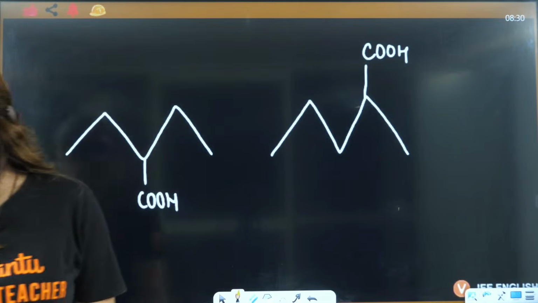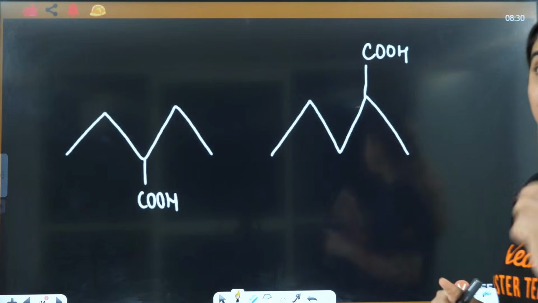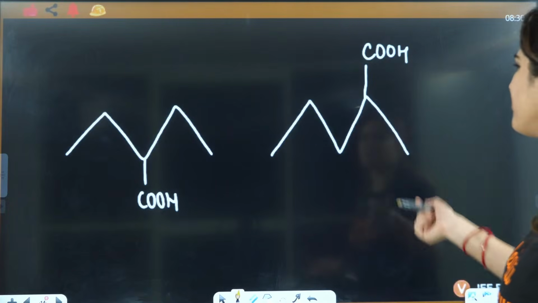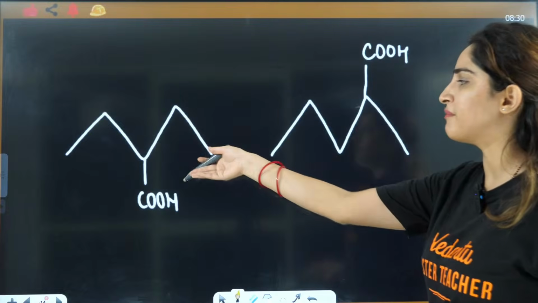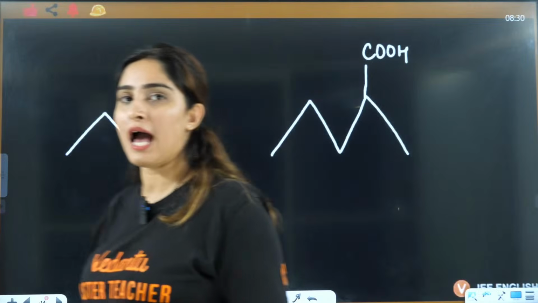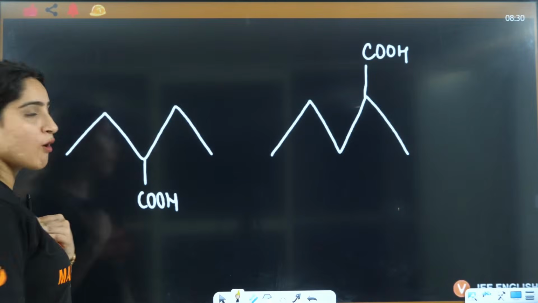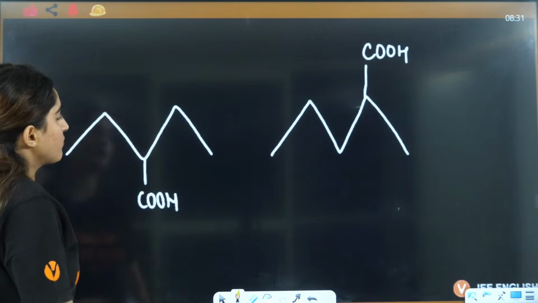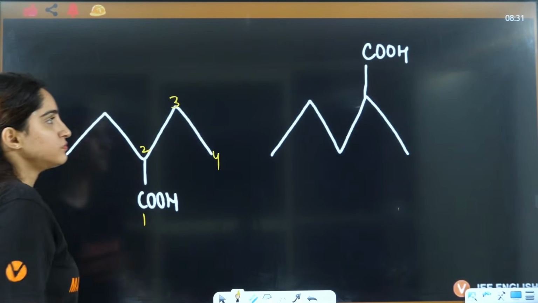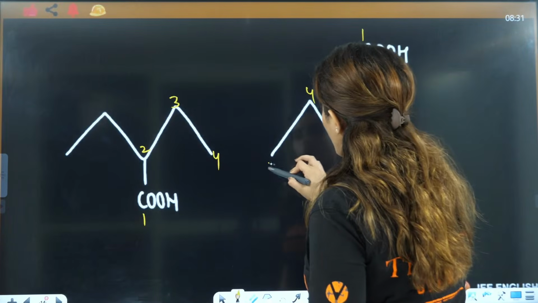Yes, everybody. Now let's see if you can answer this. Whenever you number, I was always numbering the parent chain. When you look at this once, you'll say, ma'am, 1, 2, 3, 4, 5 and 1, 2, 3, 4, 5, ma'am, position of COH is different. But do you remember that whenever you have a carbon in the functional group, it starts from the COH? So here it will be 1, 2, 3, 4, and this is going to be 1, 2, 3, 4, 5.